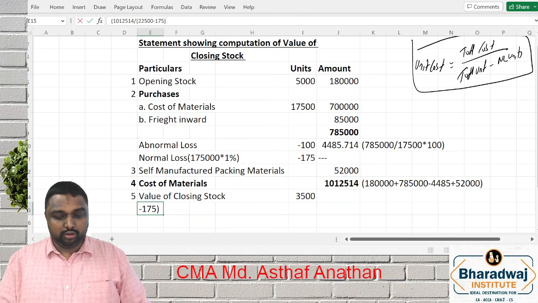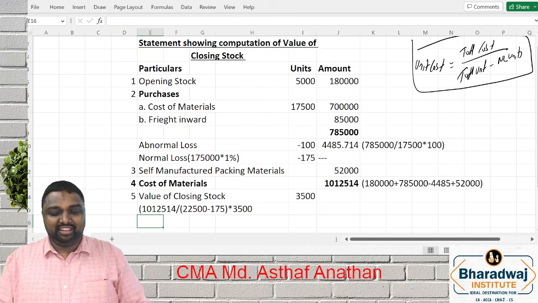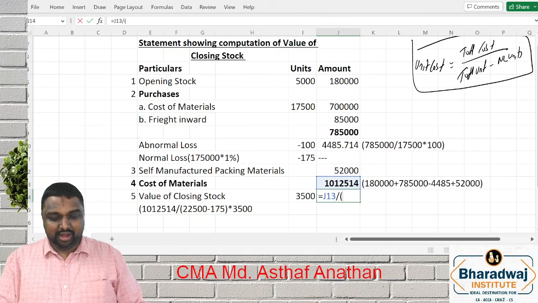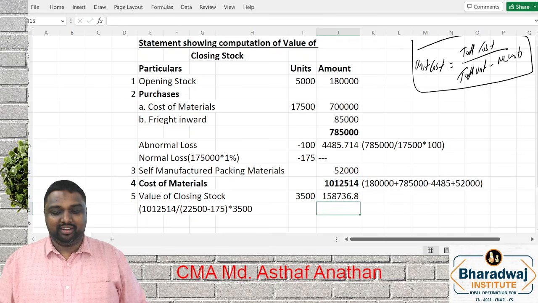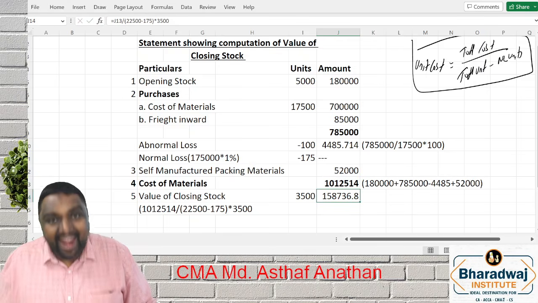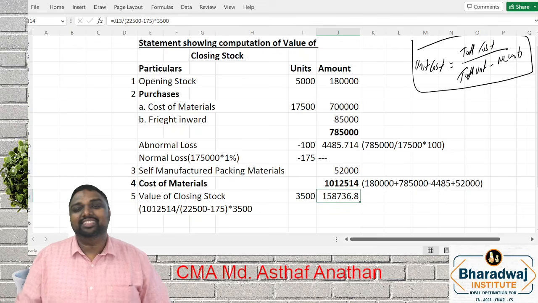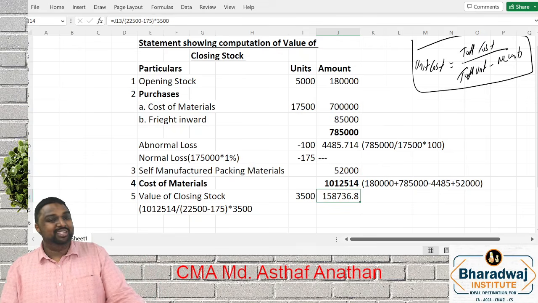Now for your closing stock, you have to multiply by 3,500 units. So this amount divided by 22,500 minus 175, into 3,500. You will get 1,58,736. So this is how we have to find it.